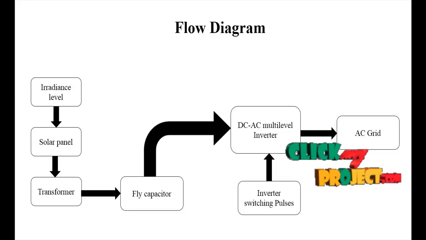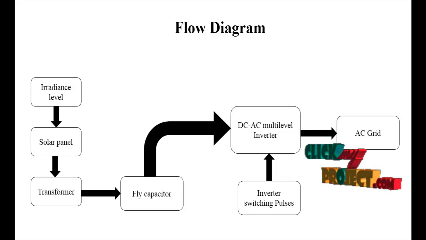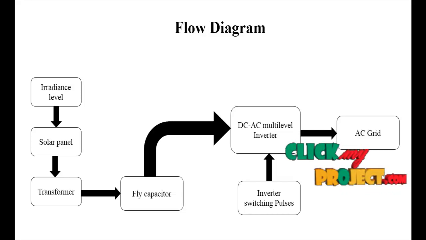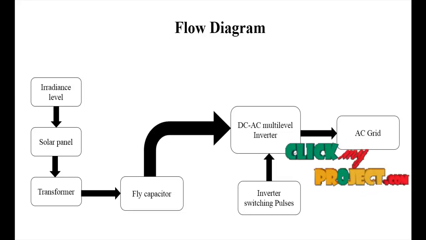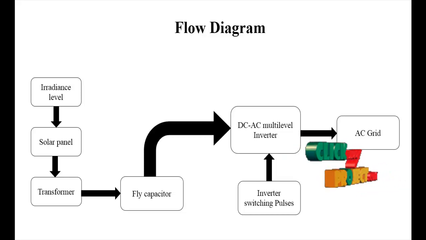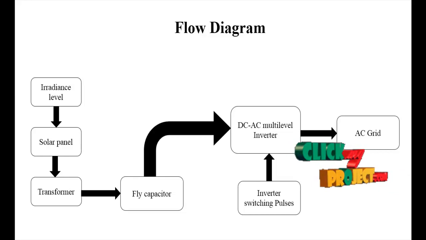The overall flying capacitor is used for the AC grid. The AC grid is a storage of battery and ultra capacitor. Everything is storage of the main grid, which supplies power, for example to electric vehicles or else to the AC grid.